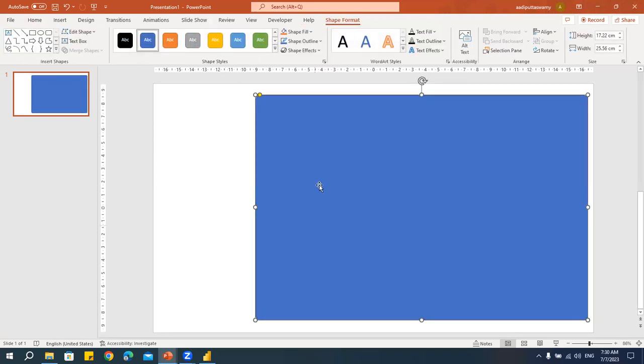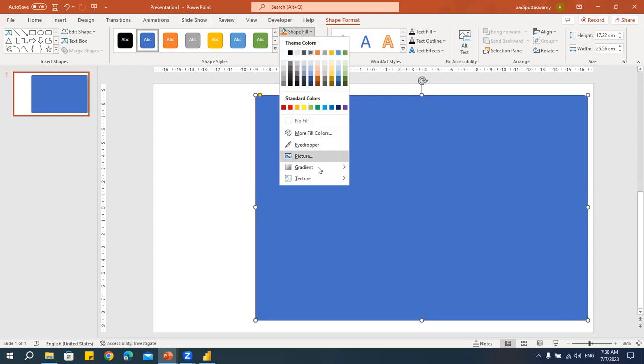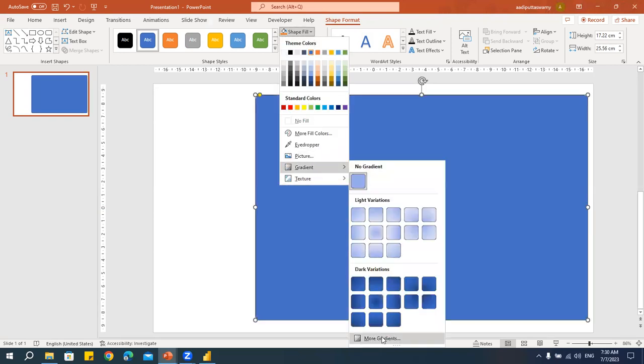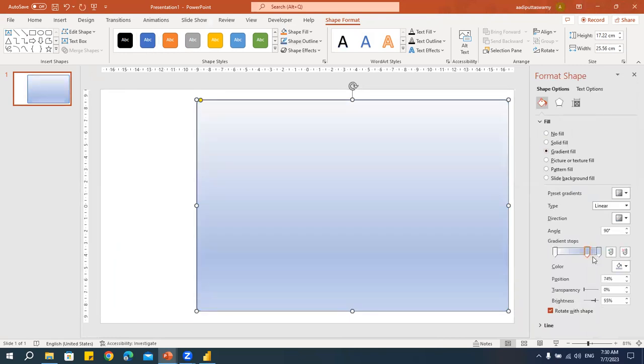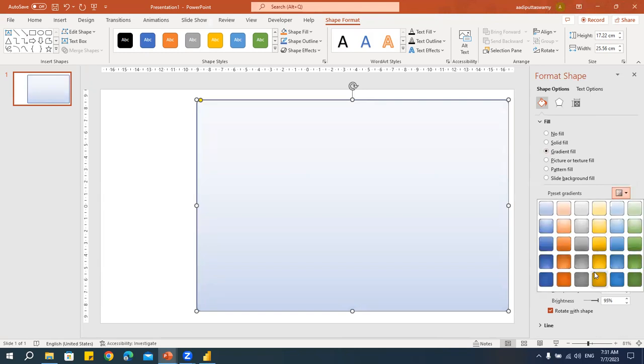Now, if you want to change the color, we can go here, shape fill, and you can say gradient, more gradient. You can select this gradient color. You can explore a lot of things to design here. So I'll just change the color. Let's say I want something like this blue color.